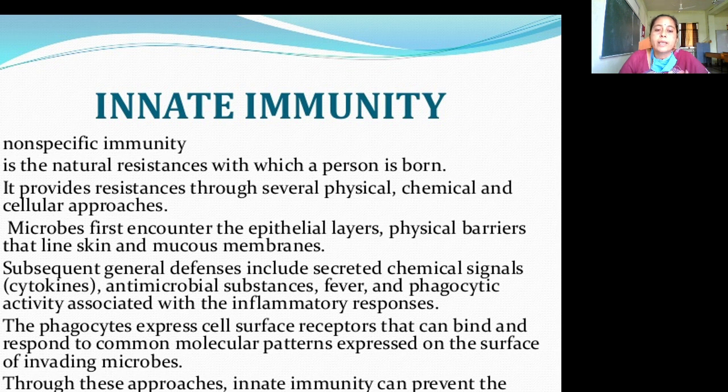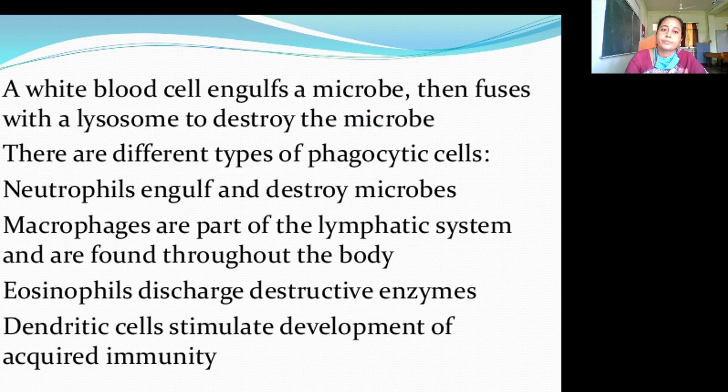The phagocytes express cell surface receptors that can bind and respond to common molecular patterns expressed on the surface of invading microbes. Through these approaches, innate immunity can prevent the colonization, entry, and spread of microbes in the body.